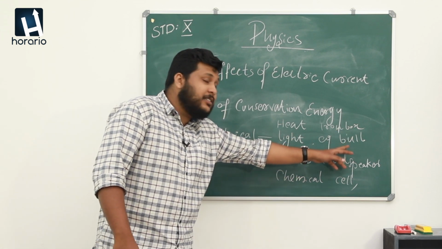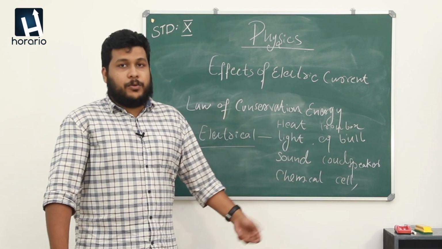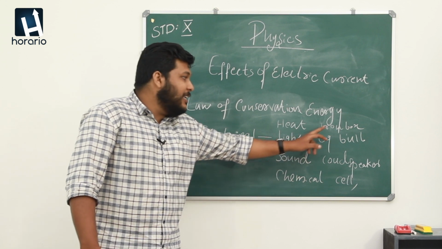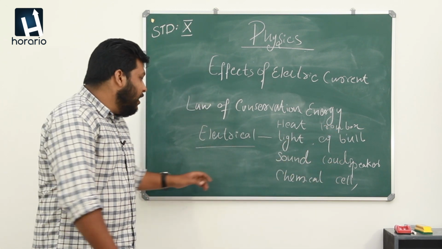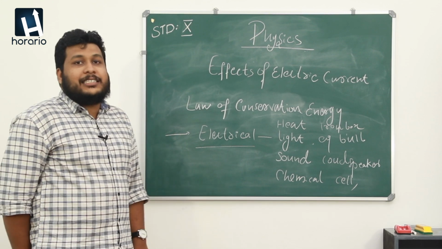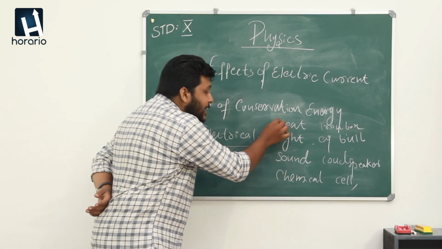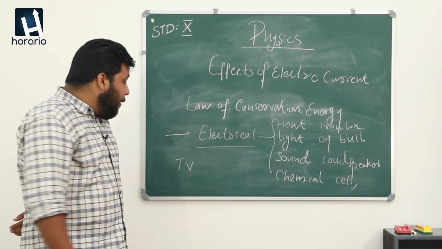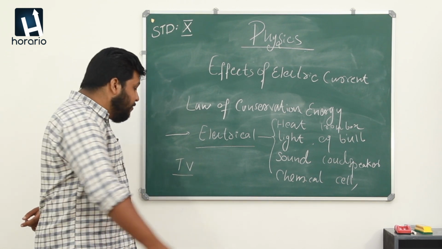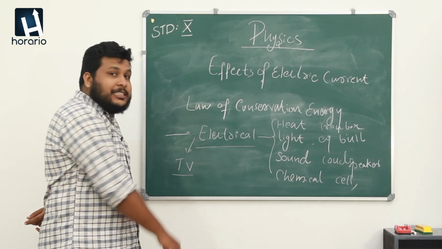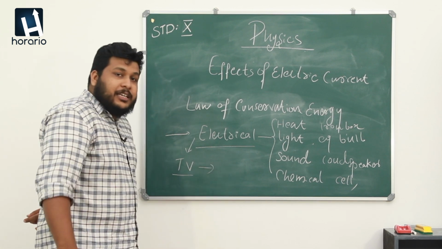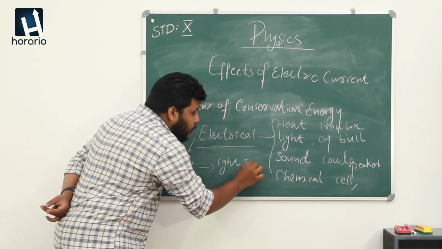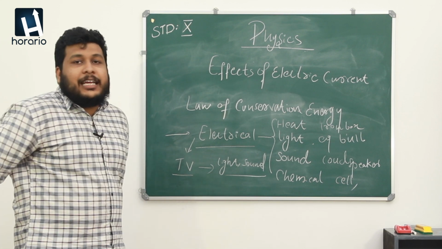The equipment we are discussing now is seen everywhere around you. So this phenomenon, the change of energy from one form to another, is taking place everywhere. Here, as I said, the incoming energy is electrical energy and the outgoing energy is in different forms. Take an example like a television. What happens when a TV is working? The incoming energy is electrical, but the output energies are light energy, and sound energy is also coming from a television.